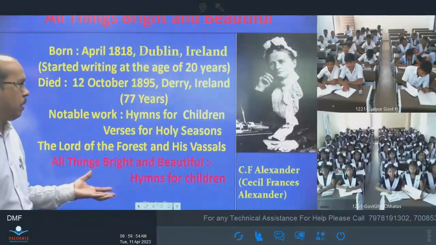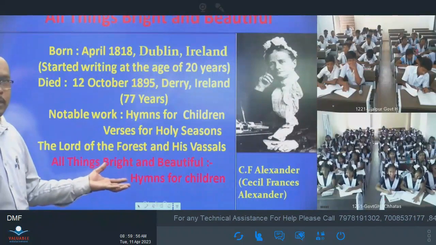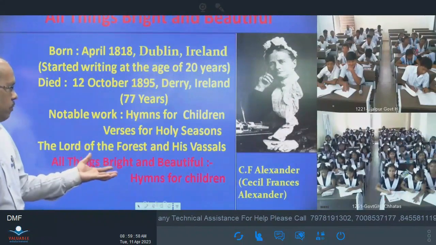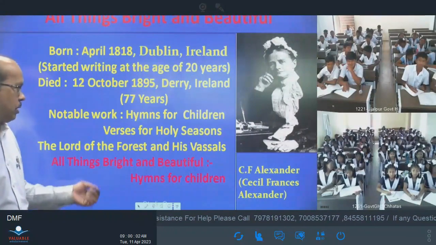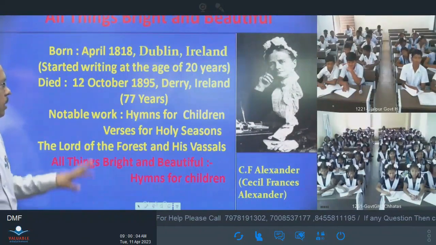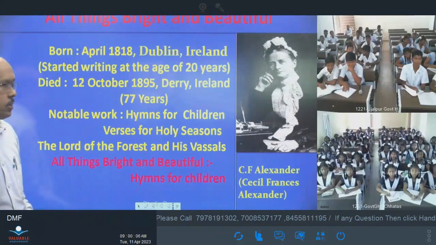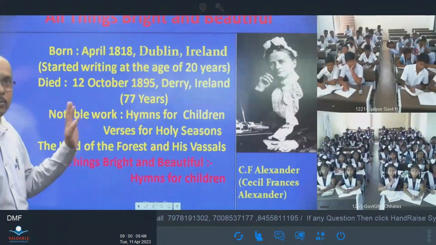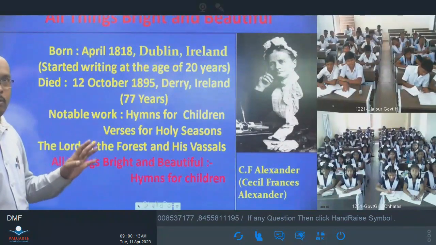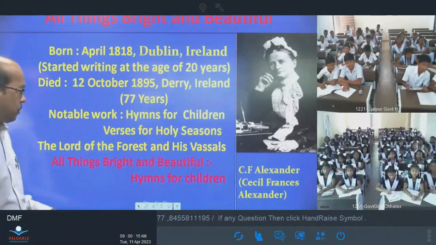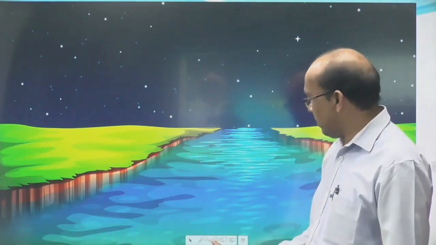That is called a hymn, and it is a hymn for children. All Things Bright and Beautiful belongs to a poem category known as hymns for children. Okay, this is about Cecil Francis Alexander, poet of the poem All Things Bright and Beautiful. He has done wonderful work to praise God here. Okay, I think you must have enjoyed the song. Did you sing the song? Of course, you must have sung that.